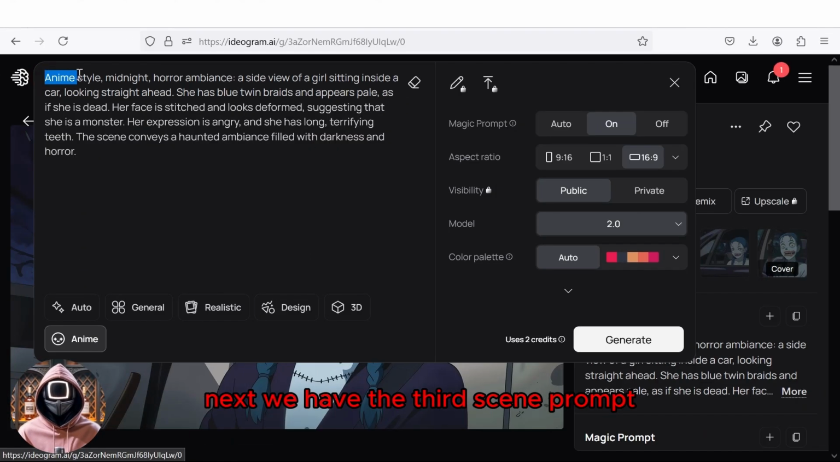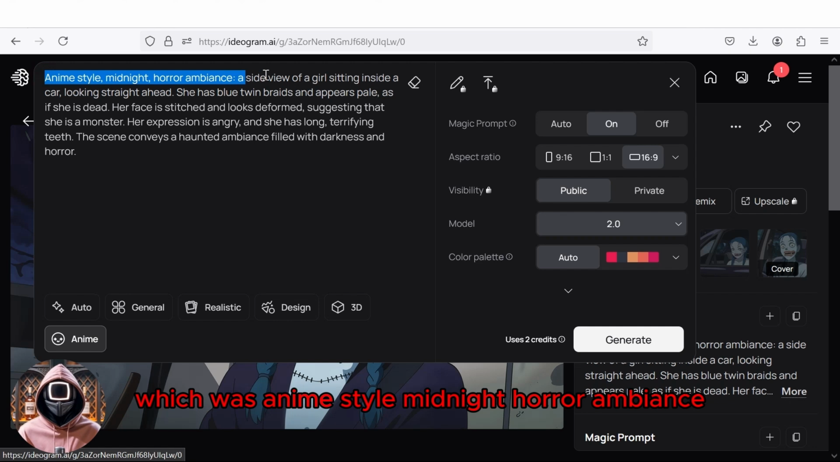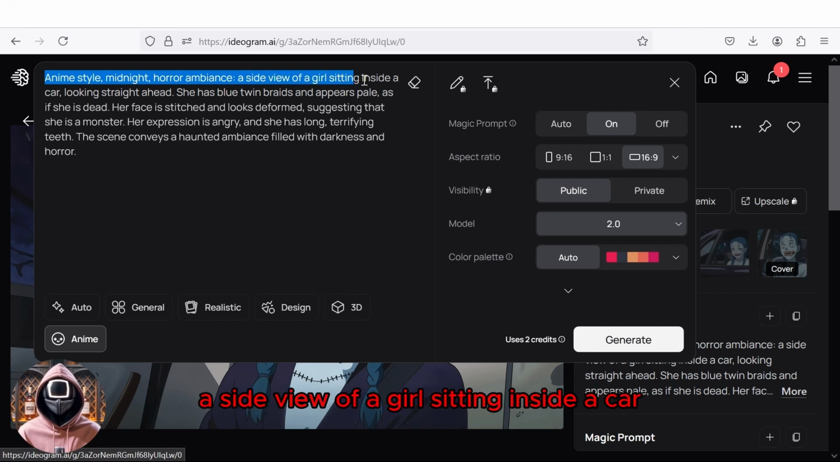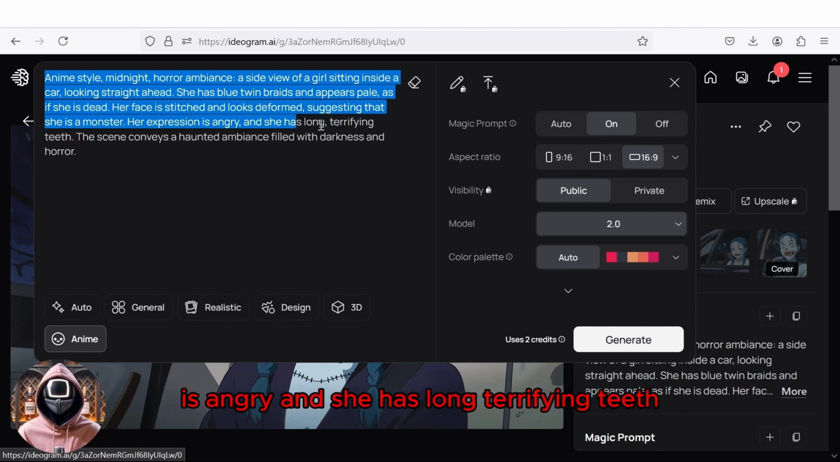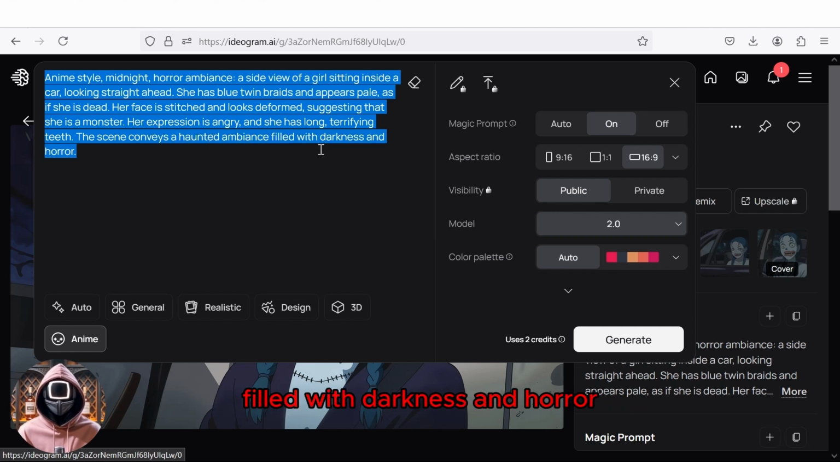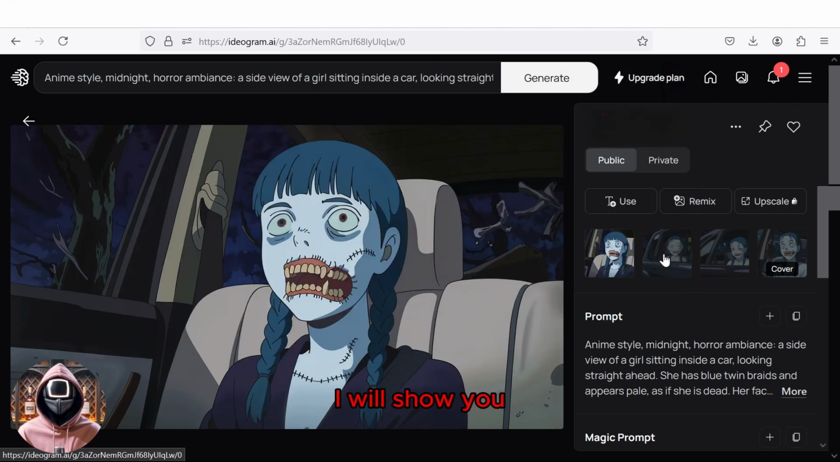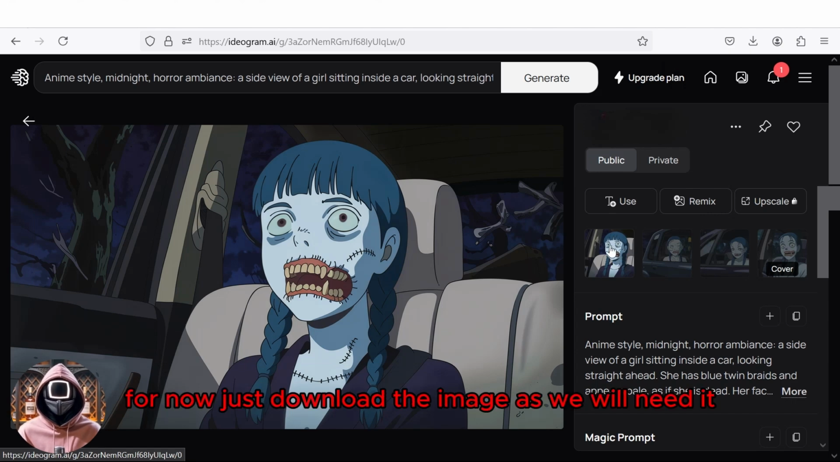Next we have the third scene prompt, which was anime-style midnight horror ambiance, a side view of a girl sitting inside a car, looking straight ahead. She has blue twin braids and appears pale as if she is dead. Her face is stitched and looks deformed, suggesting that she is a monster. Her expression is angry, and she has long, terrifying teeth. The scene conveys a haunted ambiance filled with darkness and horror. Now, as I mentioned in the WordPad, we don't want to spoil this character yet or reveal the twist. So I will show you how to create a black silhouette of her in CapCut. For now, just download the image, as we will need it.